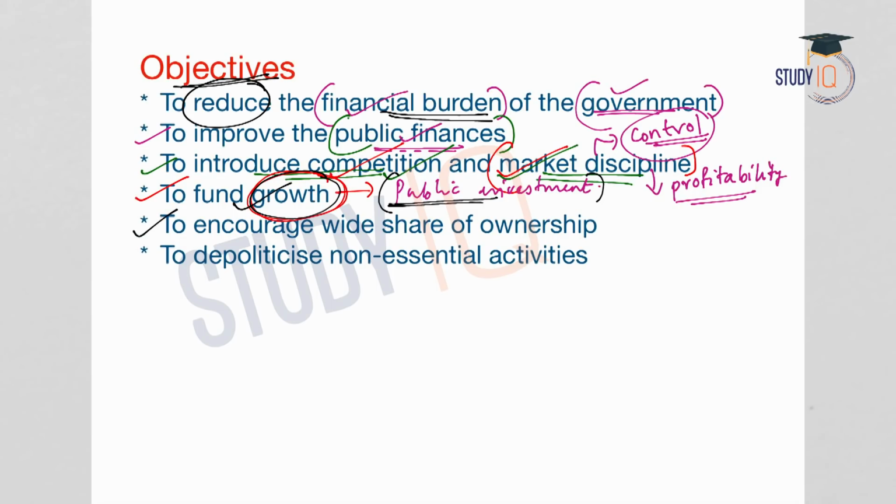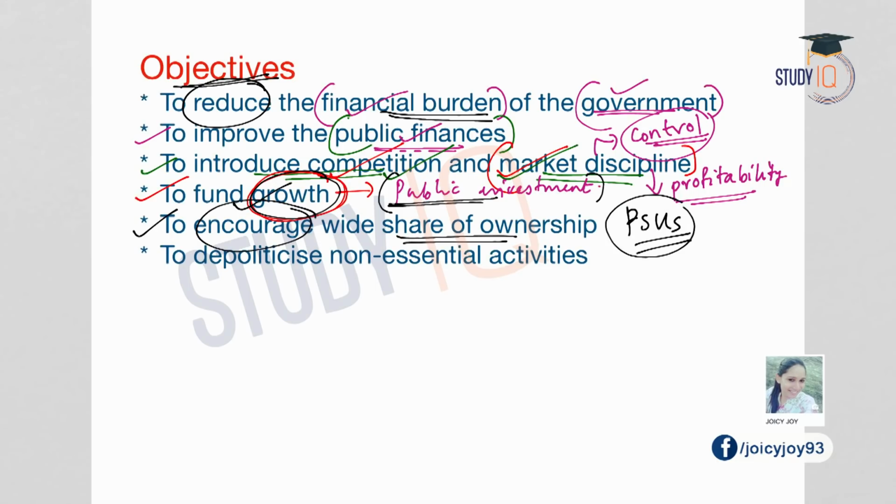Now, another objective is to encourage wide share of ownership. Now, what is the situation of PSUs? A majority of the shares are held by the government itself. So, a major stake in the PSUs is held by the government. Now, when there is disinvestment, this will allow wider share of ownership. The ownership gets extended. Now, these shares are bought back by the PSU itself.